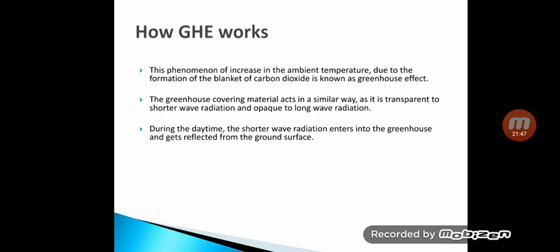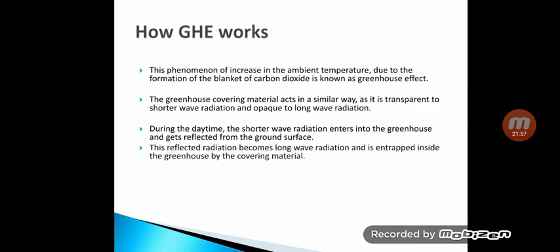During the daytime, the shorter wave radiation enters into the greenhouse and gets reflected from the ground surface. This reflected radiation will become long wave radiation over time, and is entrapped inside the greenhouse covering material.